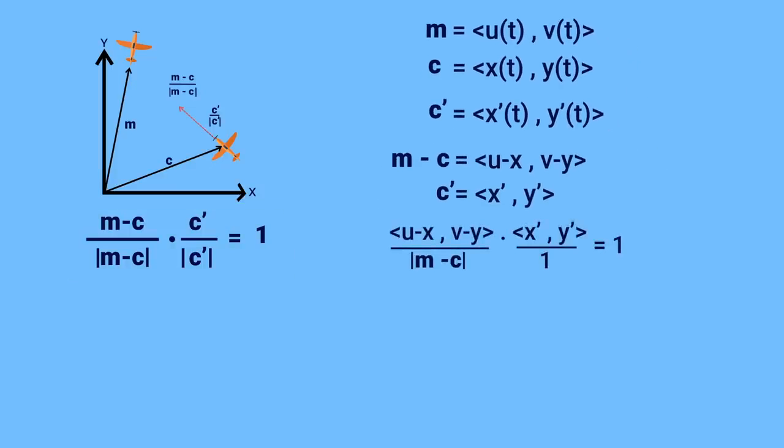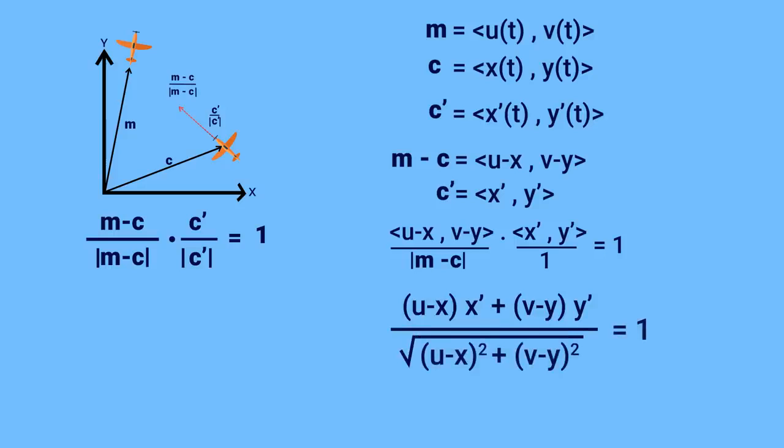Now the one extra thing I did was set the magnitude of c prime to 1, which just means we assume the chasing plane is flying at a constant speed of 1 just to simplify the equation. Then we just have to do the dot product, which leaves us with this differential equation. You'll notice I actually wrote out the expression for the magnitude of m minus c on the bottom here.